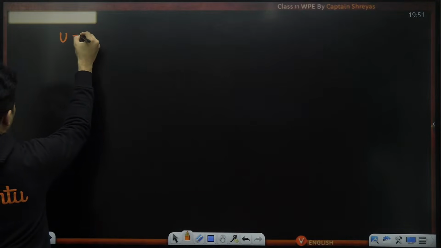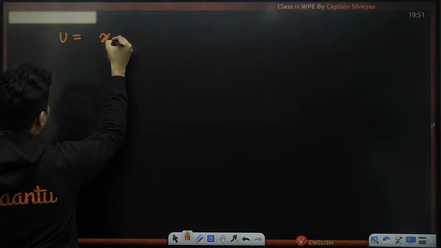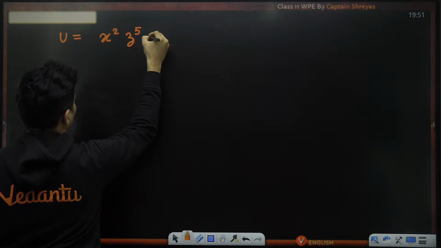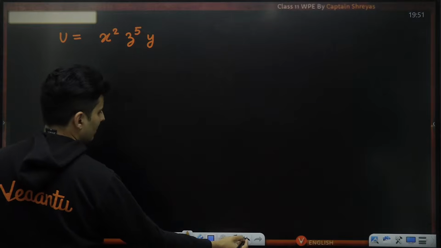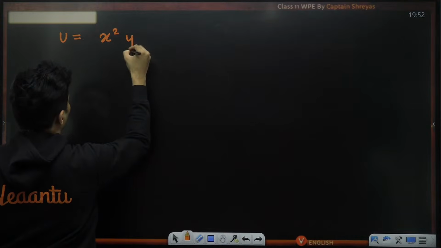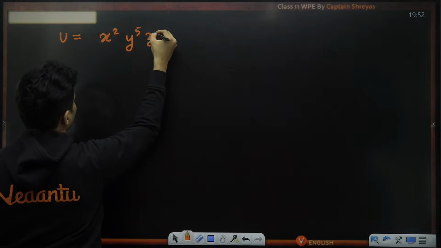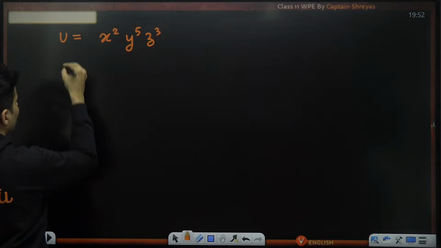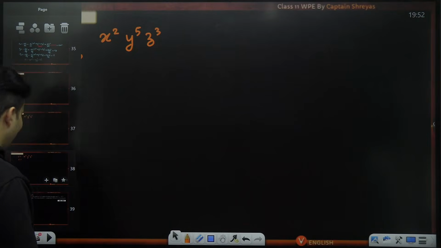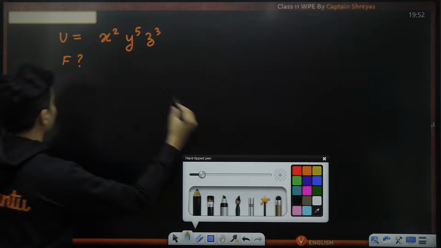Imagine potential energy is x square y raised to 5 z cube. Can you find out the force in general? Very nice question. Let's try to do this.